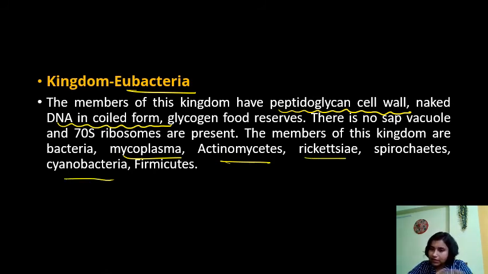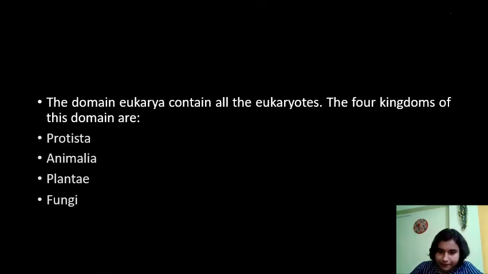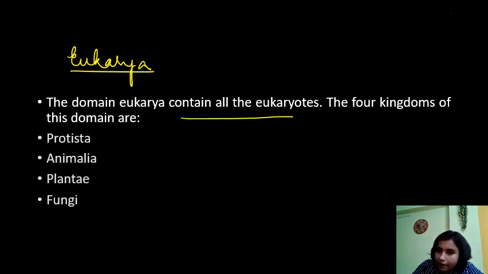This we will study in more detail in our upcoming classes. Yes, this is your Eukarya. Eukarya contains all the eukaryotes. Basically Eukarya includes all the four other kingdoms: Protista, Plantae, Animalia and Fungi, right?